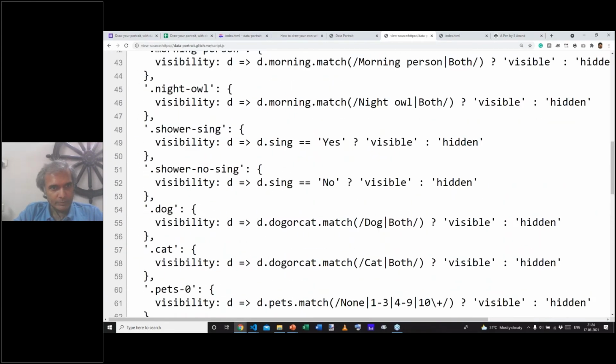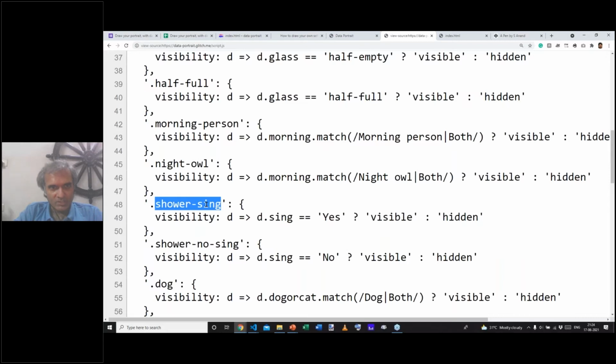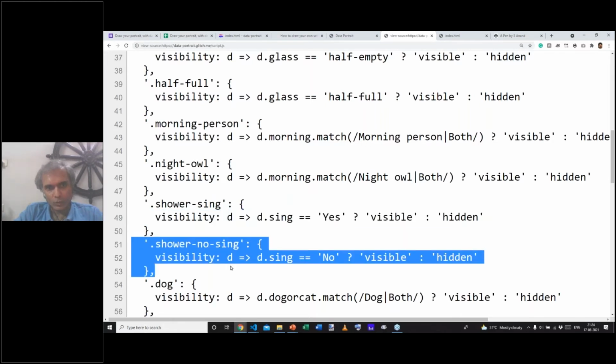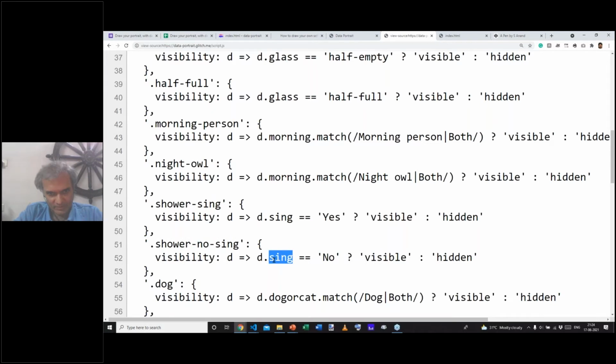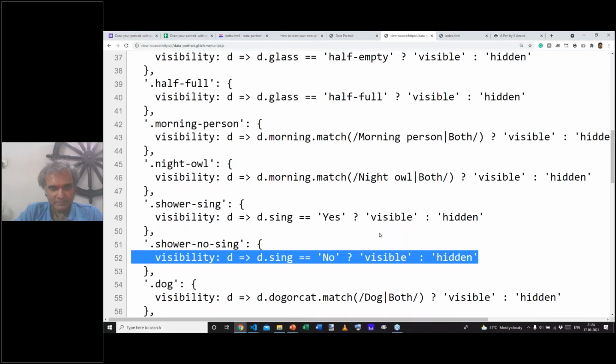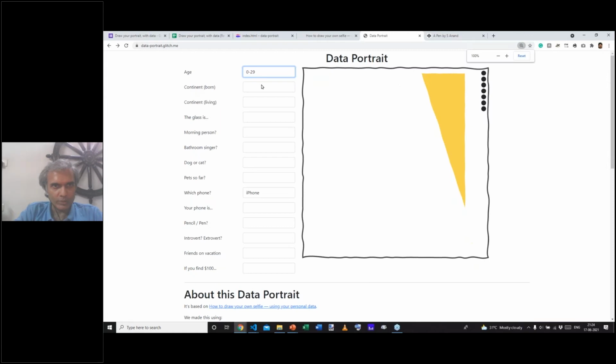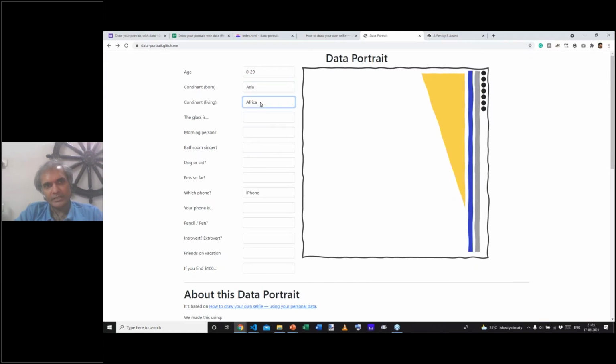Let's take another example. Are we singing in the shower? There is a shape called shower sing, and there's a shape called shower no sing. Now, for shower sing, we set its visibility based on the sing variable: if it is yes, make shower sing visible, otherwise keep it hidden. We do the exact opposite for shower no sing. That is, we take the sing attribute. If it is no, then we set it to visible, otherwise we set it to hidden. These are the kinds of rules that take a user input like this and allow you to create a data portrait.